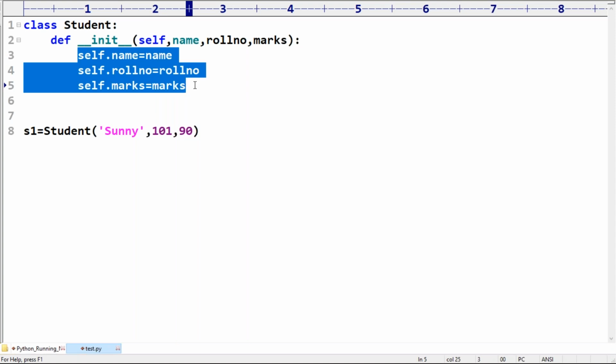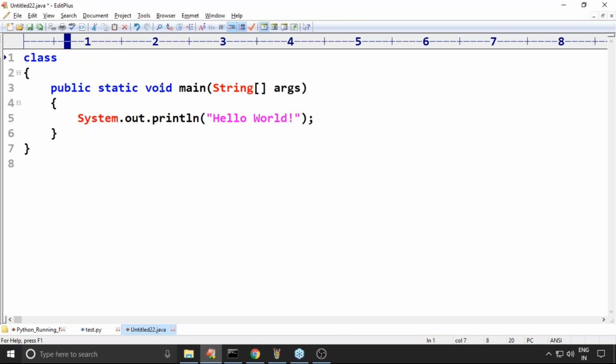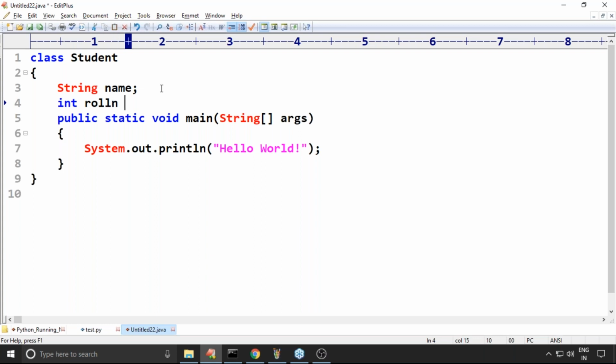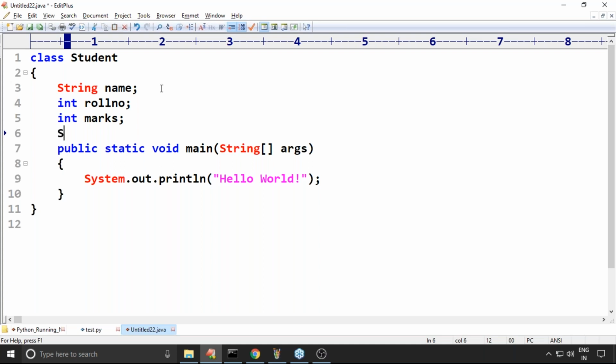Excellent, very important. Take special care about this terminology, especially the people who are coming from a Java background. In Java, class Student: String name, int rollNumber, int marks, and then Student of String name, int rollNumber, int marks.